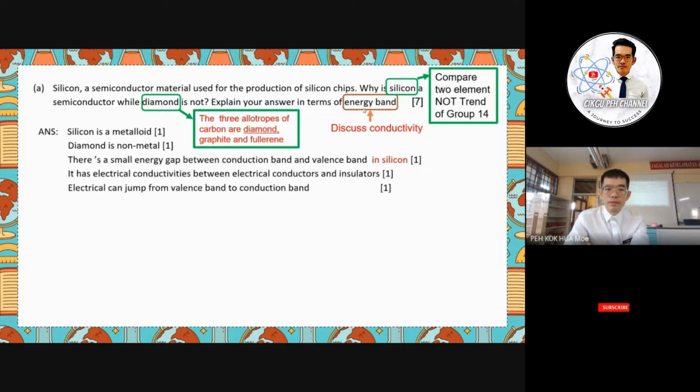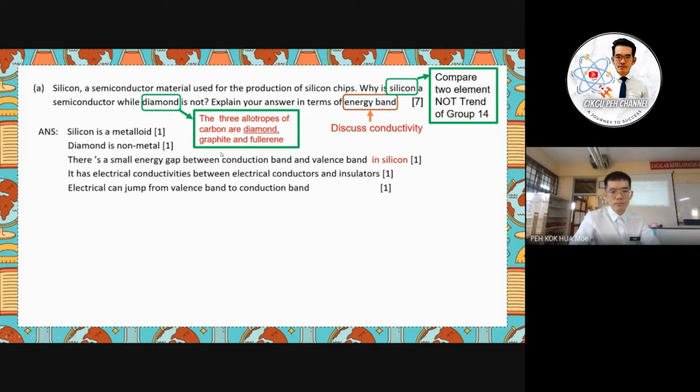Okay, and then the second, we discuss in terms of energy band. Here it mentions a small energy gap, right? So it will be for the silicon. There is a small energy gap between the conduction band and valence band in silicon. It has electrical conductivity between an electrical conductor and an insulator. Electrons can jump from the valence band to the conduction band. Okay, so this was his electron.